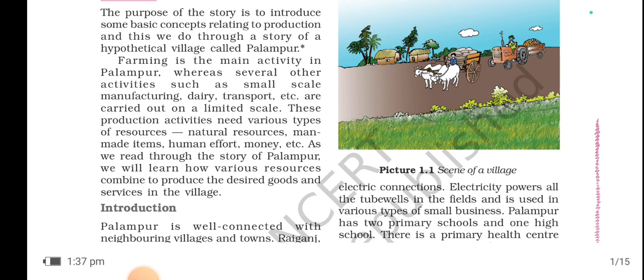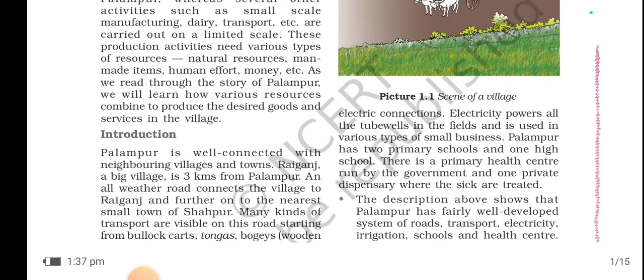So we are going to learn how various resources are combined together to produce the products you desire and the services you are going to get in this village. Just take an example that you are also a resident of that village.